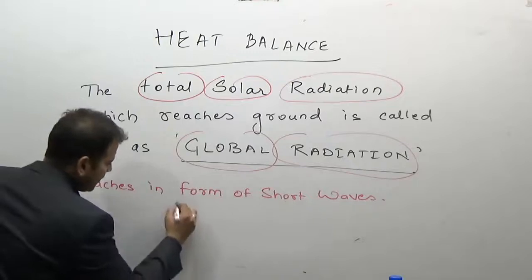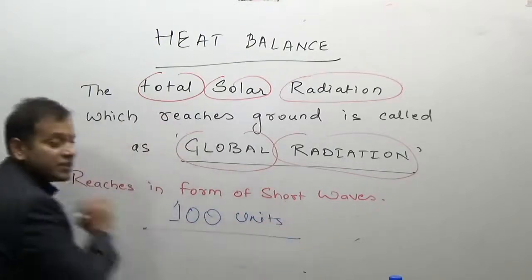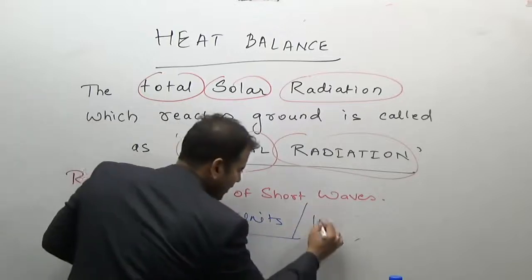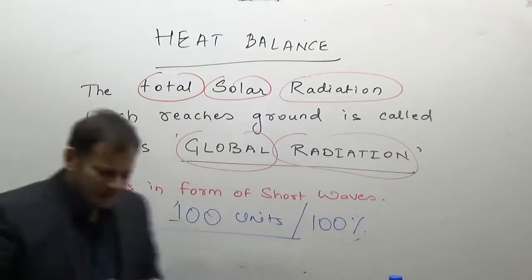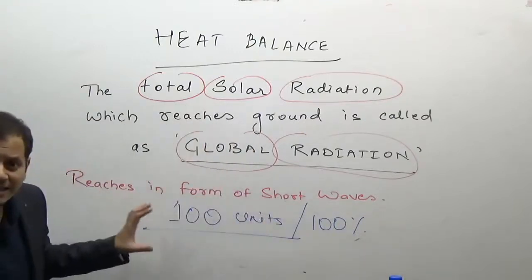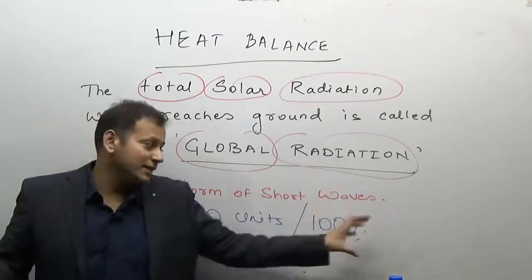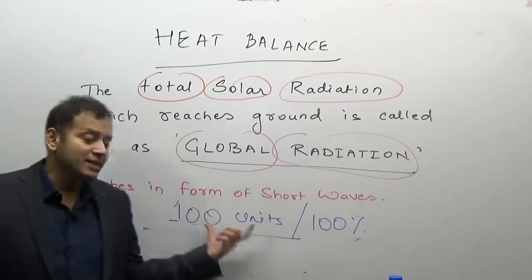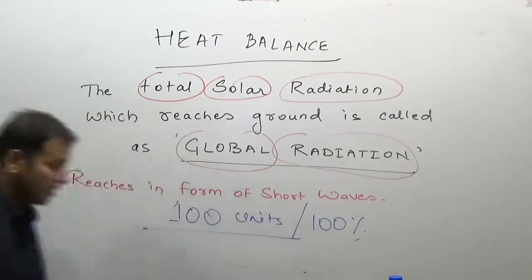It's better to take it in the form of 100 units which are reaching the earth, or if you want, you can also substitute the 100 units by 100%. But I prefer the 100 units also. So if we take that total solar radiation reaching the earth is 100 units or 100%, how does the equation work out? Let's see.